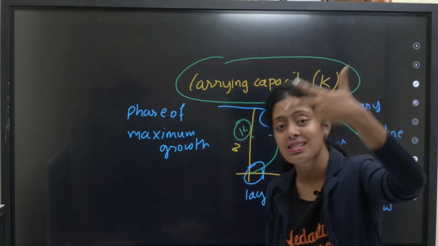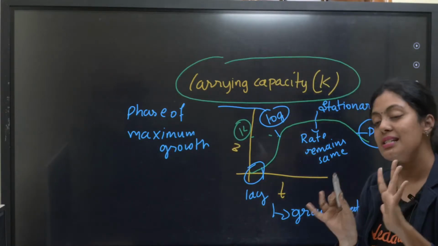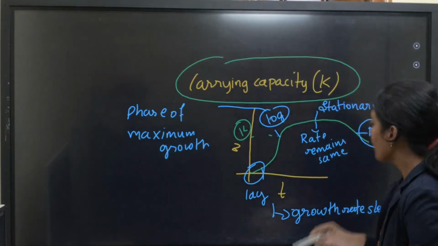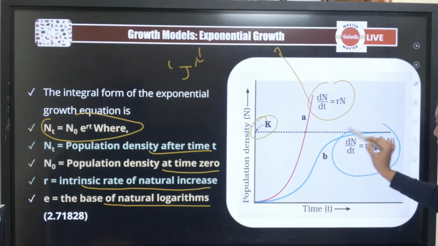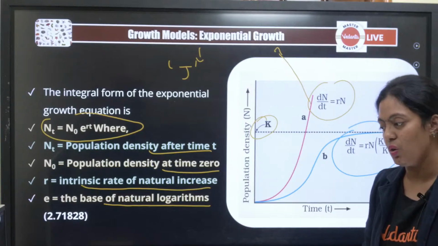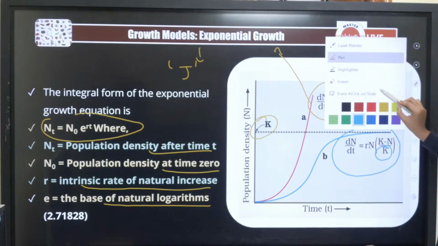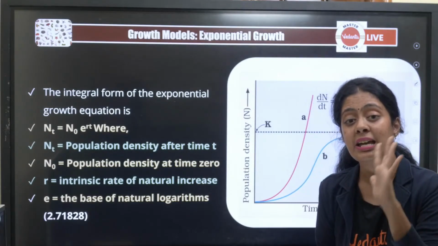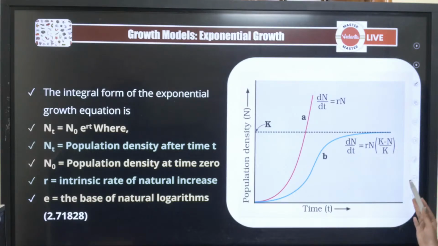Lag, log, stationary, decline. The decline phase is not given in the textbook, but it is understood. Always there will be a decline in the population. Now, this is a very, very important equation, the equation for logistic growth. Many people have confusion about whether n or k comes at the bottom. Down in the denominator it is k. dN/dt is equal to rN into (K minus N) by K.